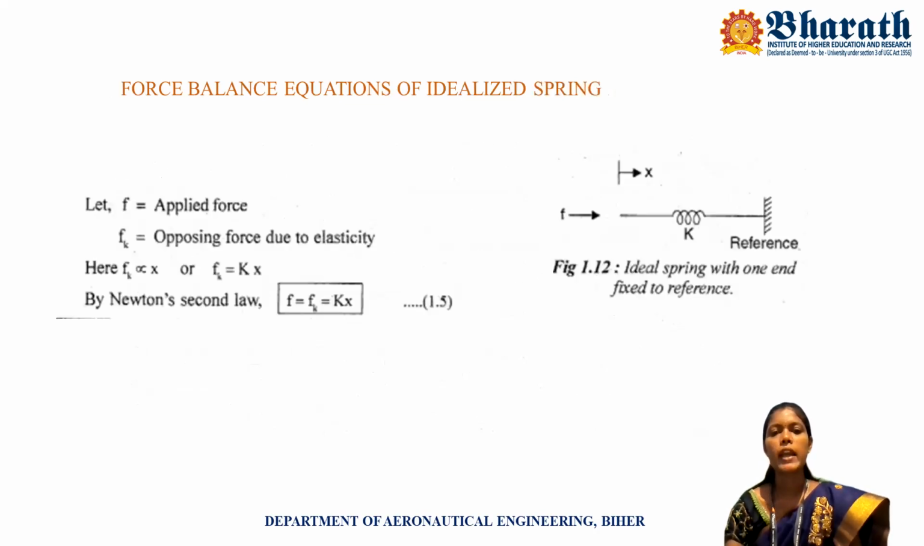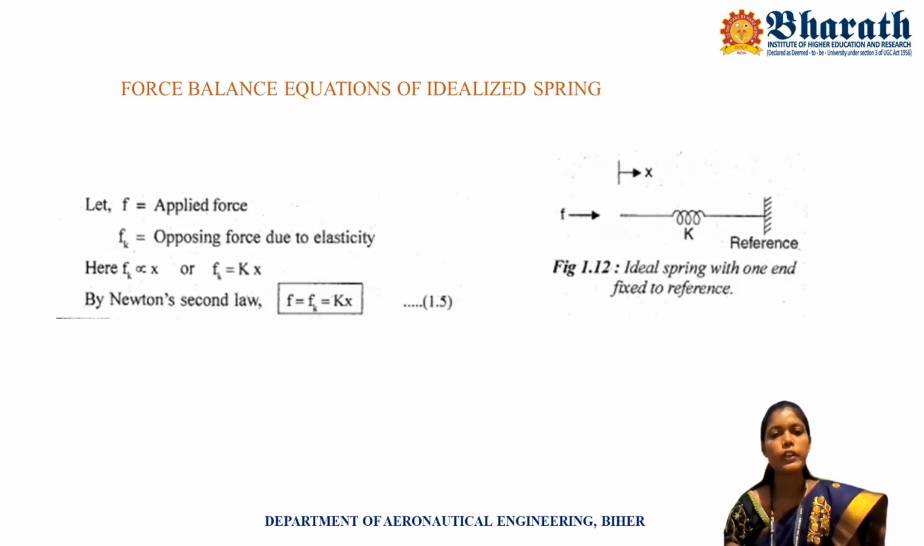Now, the force balance equations for an idealized spring. Considering an idealized spring, one end is fixed and the other one is free. Here the idealized spring has negligible mass and negligible friction. So the force offered by the spring is directly proportional to the displacement. So F is directly proportional to F of K.